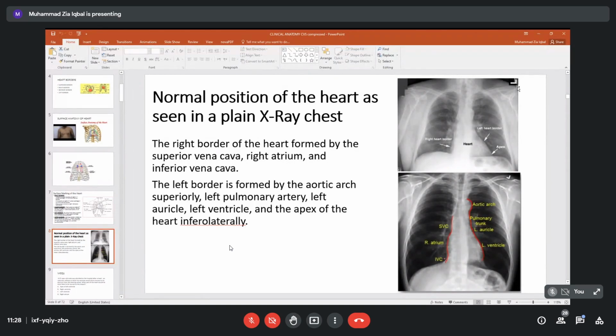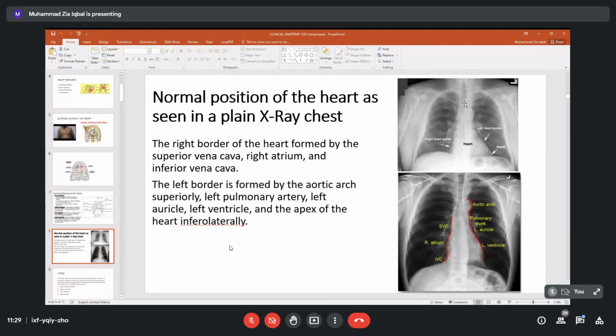For example, it is written L. So L stands for the left side. So this is the left, or we can put R here for the right side. So when we see it here, in our thorax, all these air-containing areas, please listen, all air-containing areas, where the air is there, will appear black. So this is all air in our lungs. So this area we are looking at as black.